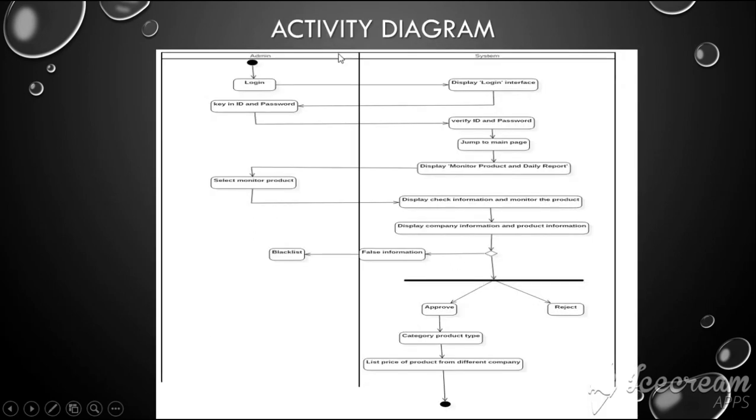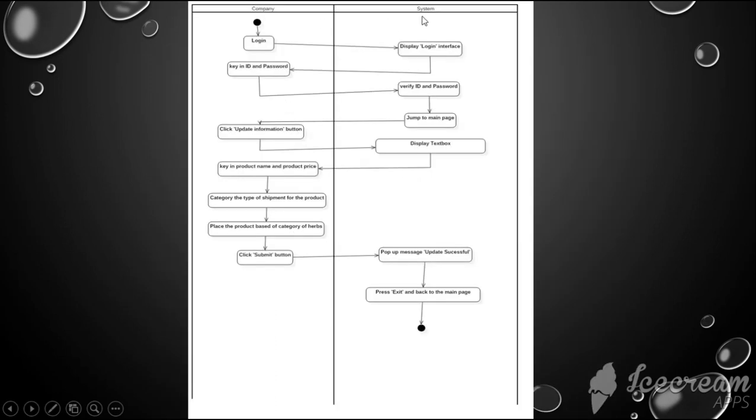In the activity diagram, we have three. First is admin and system. So this is how the system works in the system that we created, until the final. Two is company and system. This also shows how the system can work by our diagram.